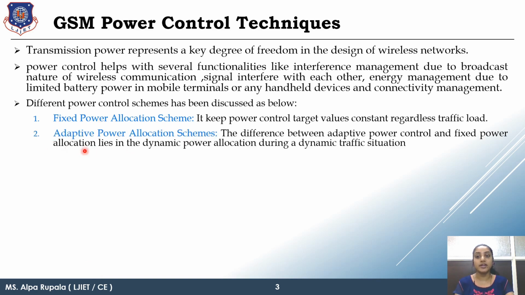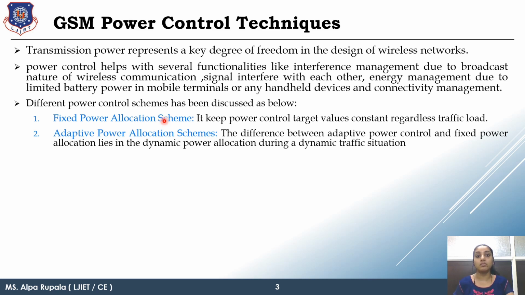The second one is the adaptive power allocation scheme. In this, basically, according to the amount of power required, that power is given to your antenna. But what is the disadvantage? Obviously, in the fixed power allocation technique, if the receiver is very far from your antenna, then you cannot reach it.